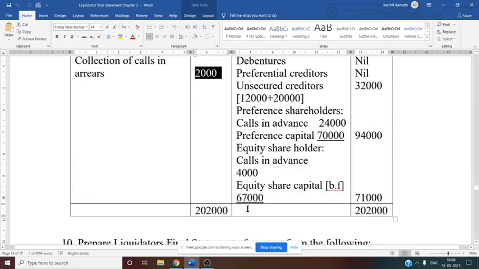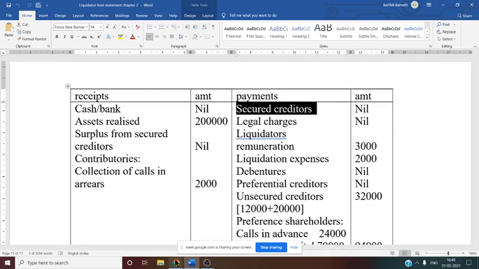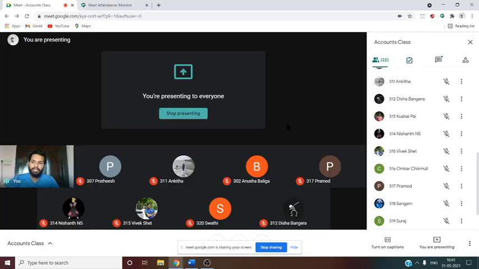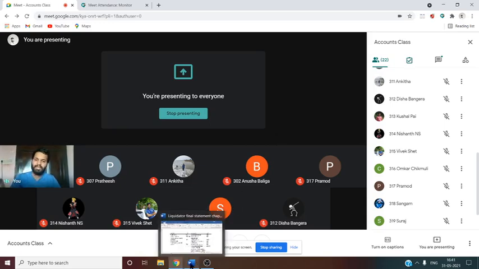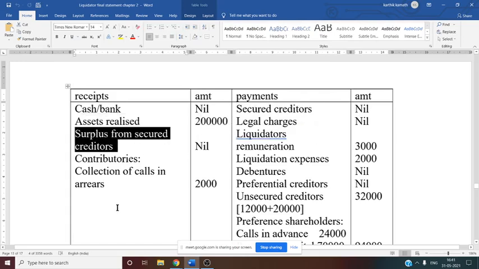So now if you see, after that in the payment side there is secured creditor. Here there is no information regarding the secured creditor, and here assets are not realized by the liquidator. Whatever the asset, if there is any with the secured creditor, it is not realized by the liquidator. So if it is realized by the liquidator, then you have to write the amount here. If it is realized by the secured creditor, then you have to show the amount under receipt side, surplus from secured creditor, after deducting secured creditor's claim. So that is very important.